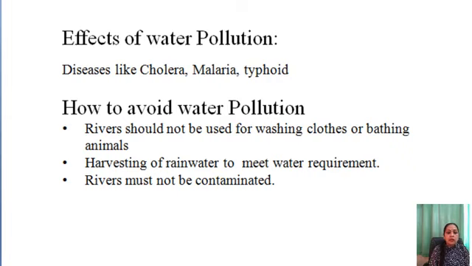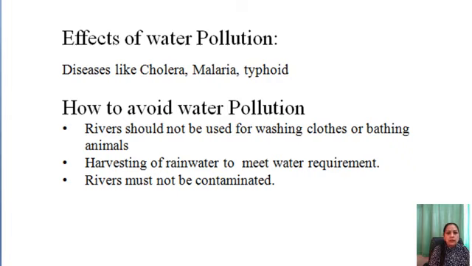Some examples are diseases like cholera, malaria and typhoid. These diseases are due to the effects of water pollution. If our water is contaminated, we will suffer from these diseases. The next point is how to avoid water pollution.